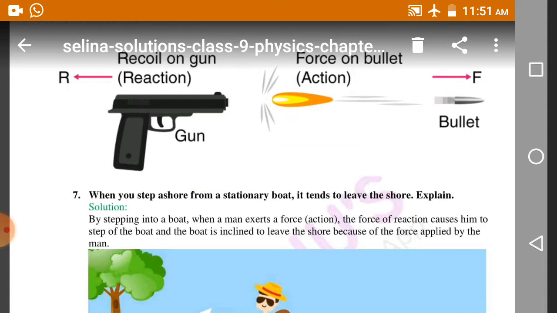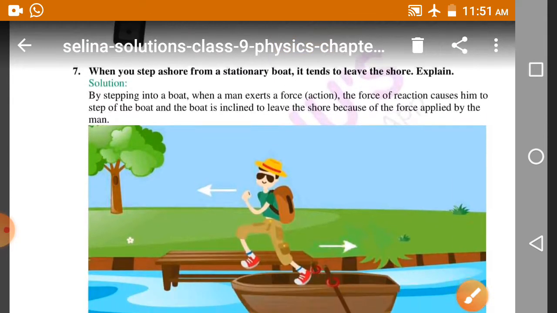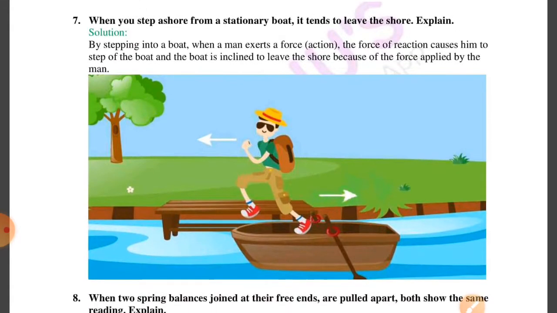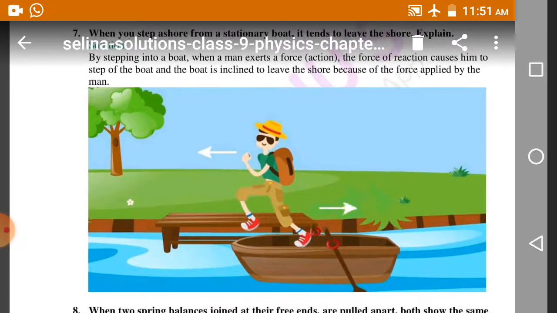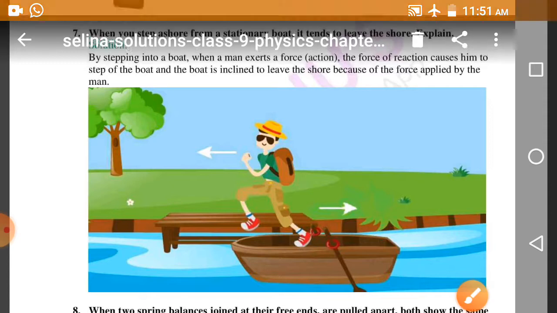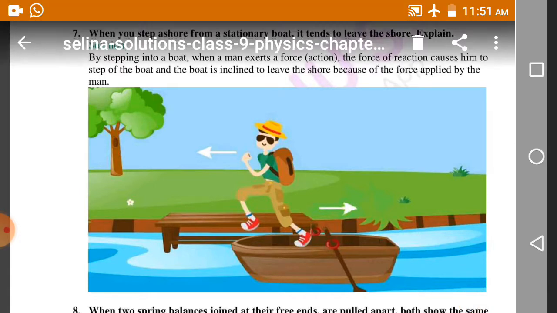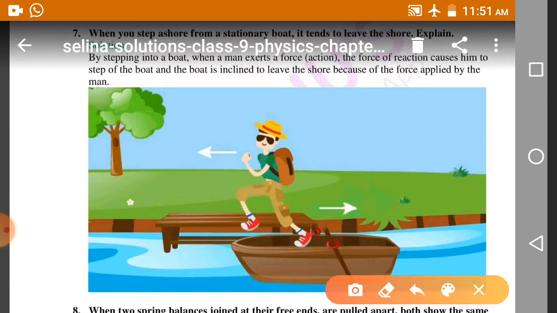Now one more example, see, it is in question number 7 of your textbook. Let me read the question. When you step ashore from a stationary boat, it tends to leave the shore. It is only because, see here, he is applying a force.